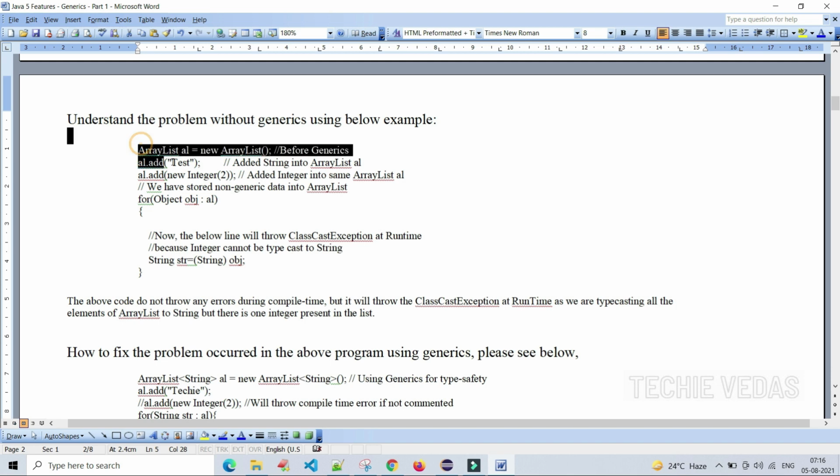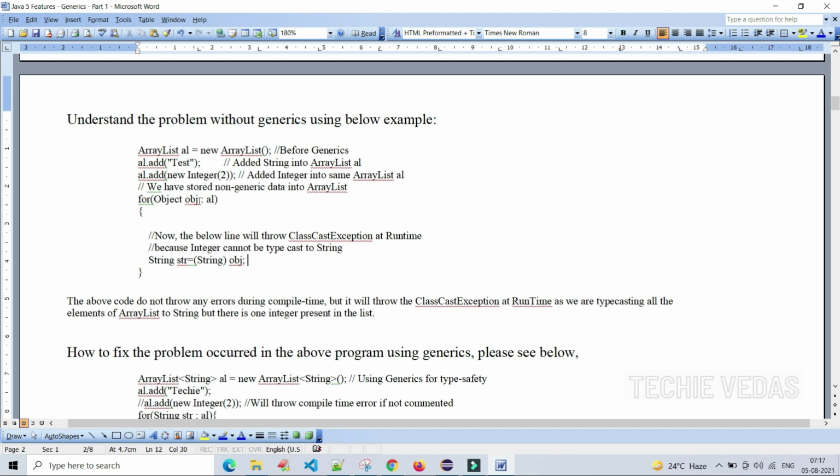To traverse these array list elements, we have used the enhanced for loop here. This is the syntax of the enhanced for loop: Object obj : arrayList. Whatever elements are stored in the array list, we are storing them in obj. These all are objects because there is no specific type for the elements which we are storing in this array list.